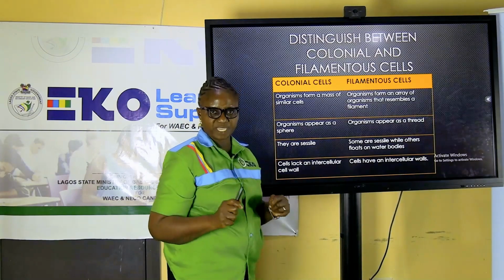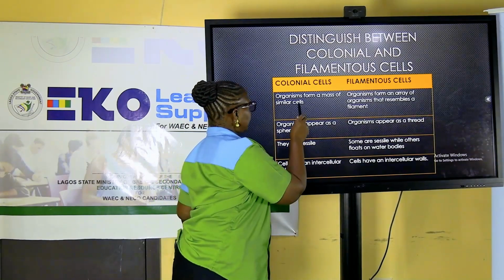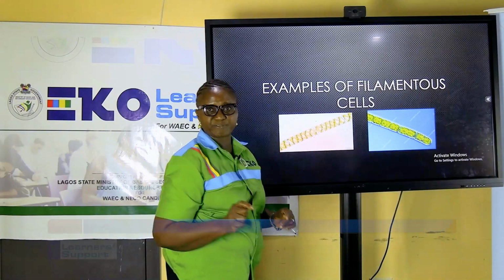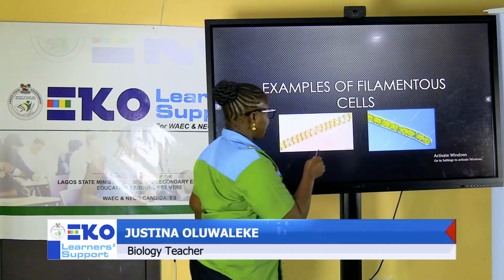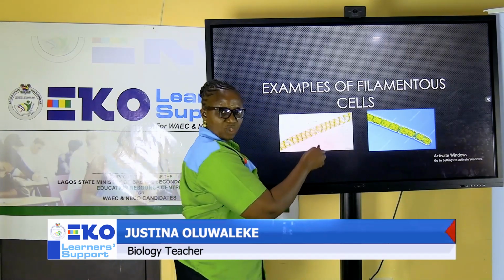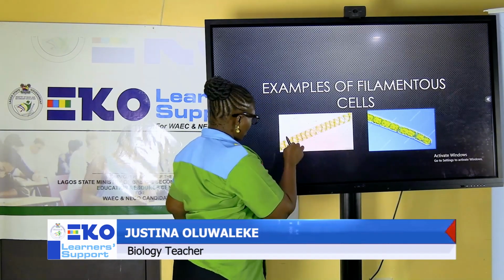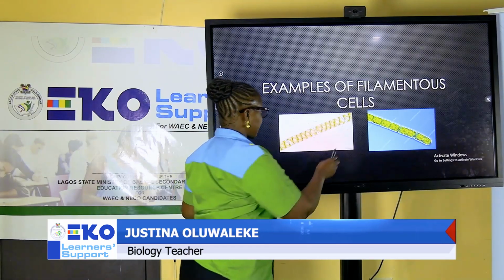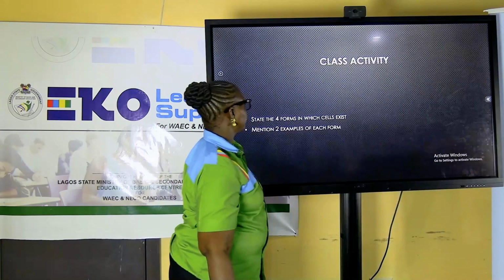And the last difference is colonial cells do not have intercellular walls. But filamentous cells have what is called intercellular walls. The other time we were looking at a filament, I did mention the fact that you have cells occurring end to end. So there is a wall that separates them. That is what we mean by intercellular wall.